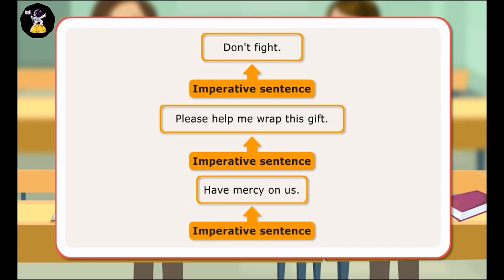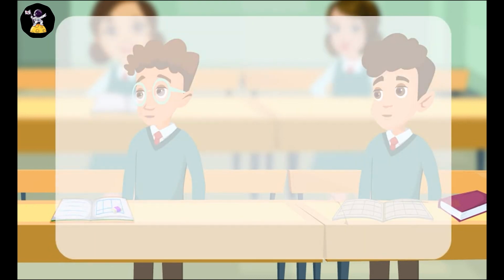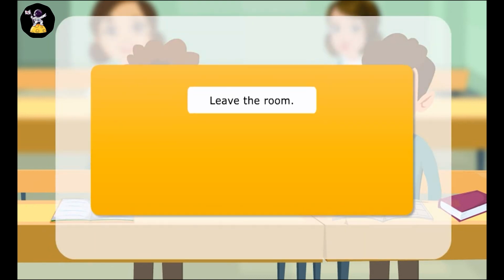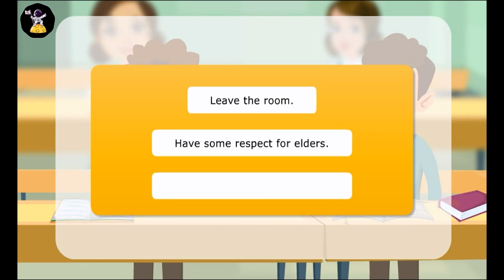Here are examples of some imperative sentences. Leave the room. Have some respect for elders. Please do come for my wedding.